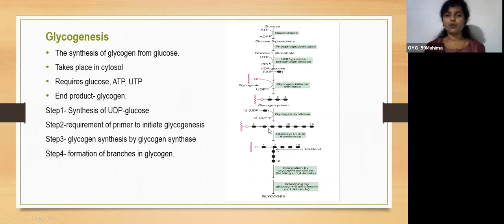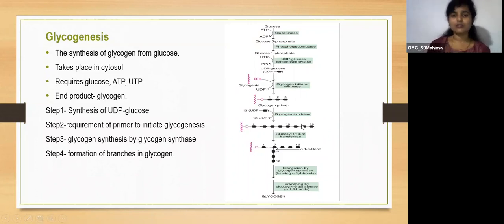And then we know that glycogen has branching. This branching happens by the enzyme glucosyl alpha 4,6 transferase. When this enzyme acts, you can see there is a formation of an alpha 1,6 bond. So there is a branching. Next is continuous elongation by glycogen synthase. In the linear chain, a number of molecules are connected together through alpha 1,4 bonds.